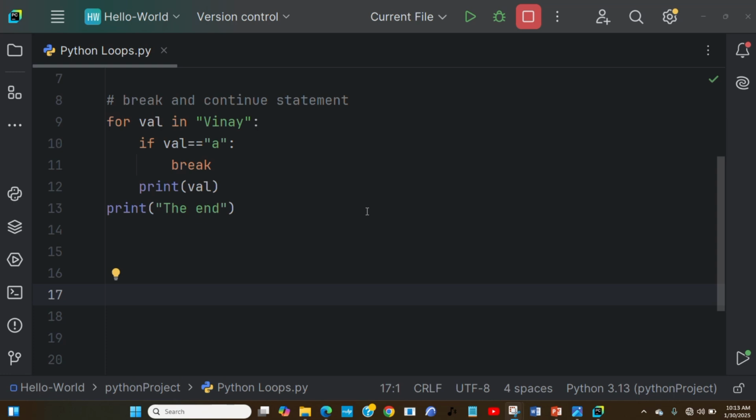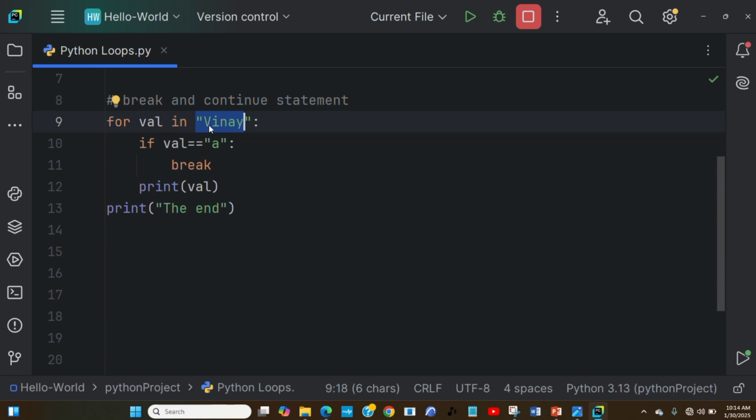Because what happens is that the for loop is going to iterate through that particular string, vine. It assigns v to val as the first character. It iterates again the second time and assigns i to val as the second character. The third time, it assigns n. And then the fourth time, it is going to encounter a. Once it encounters the a, what happens? Remember, there's a condition we have given that once it encounters the a, it should break the loop.